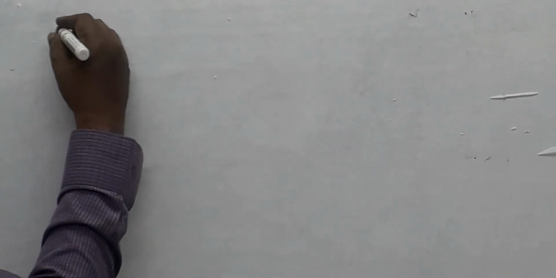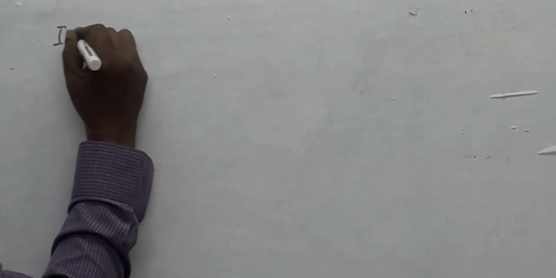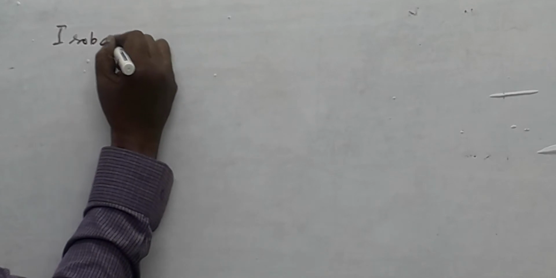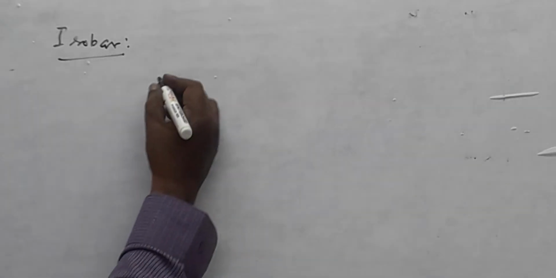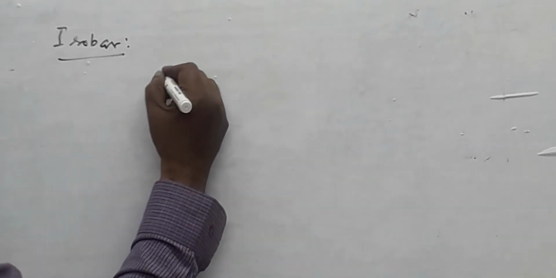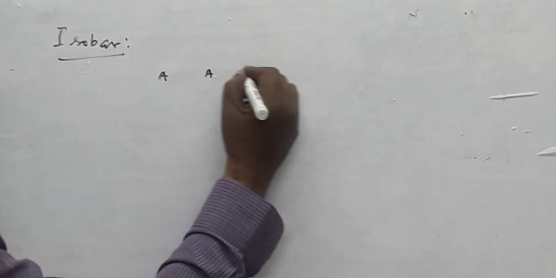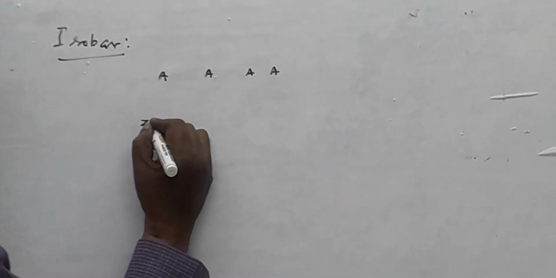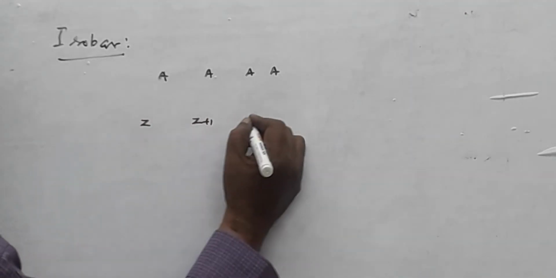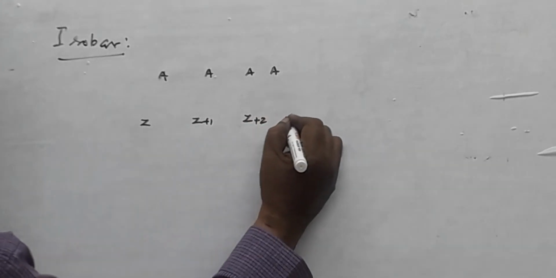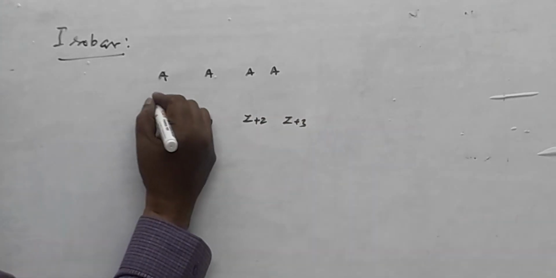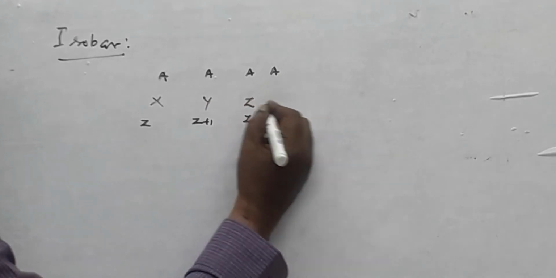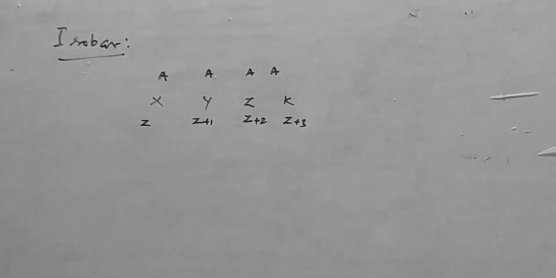Isobar is nothing but same atomic mass number. Here A is constant. Here Z may be varied. Here Z plus 1, Z plus 2, Z plus 3 of any element, X, Y, Z or K, any element, whatever it may be.